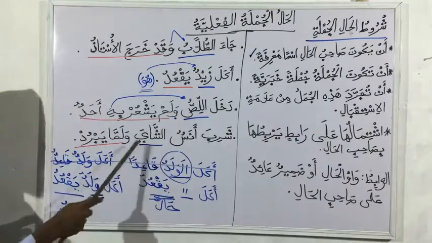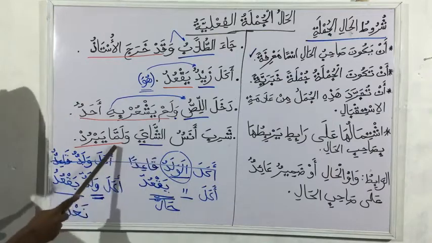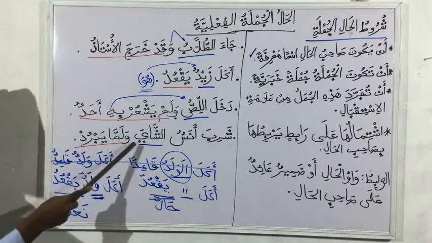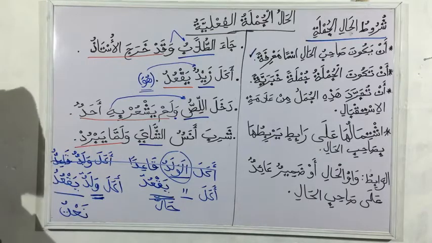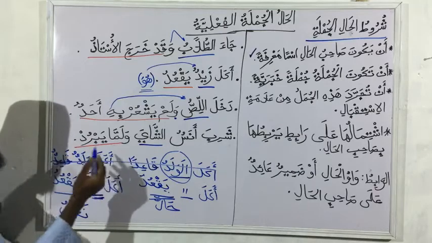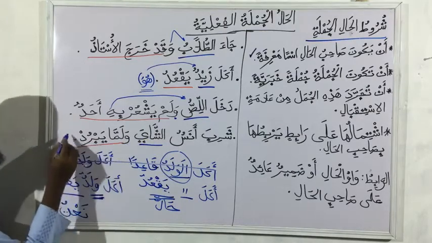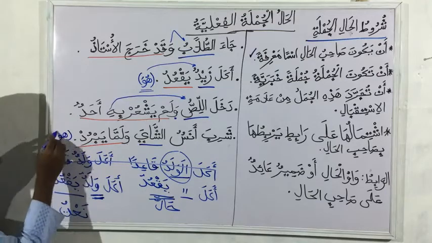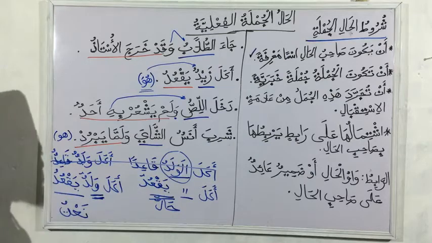So Shariba Anosun al-shaya, Anos drank the tea. Walam yabrud, while it has not yet gotten cold. Do you get now? So look at that. So we have this lam yabrud. So this is the connector. The yabrud also has what? It has the domir mustatir here. Can you see? Going back to our shaya, which is our sahibul hal.